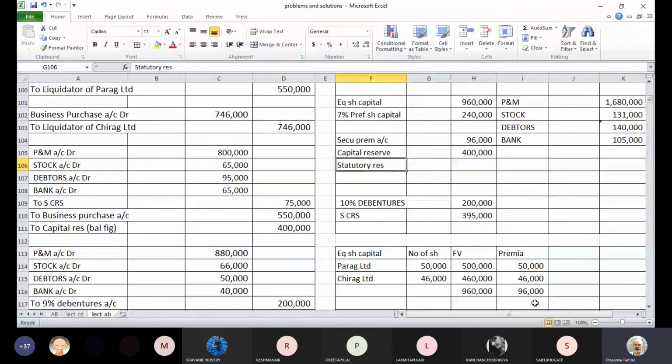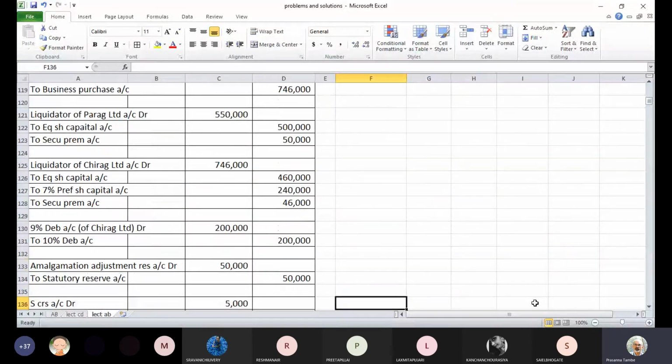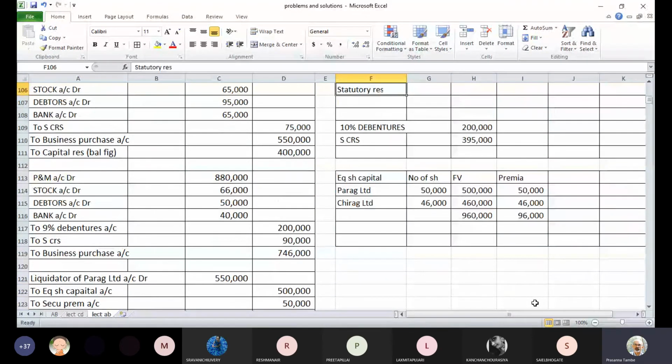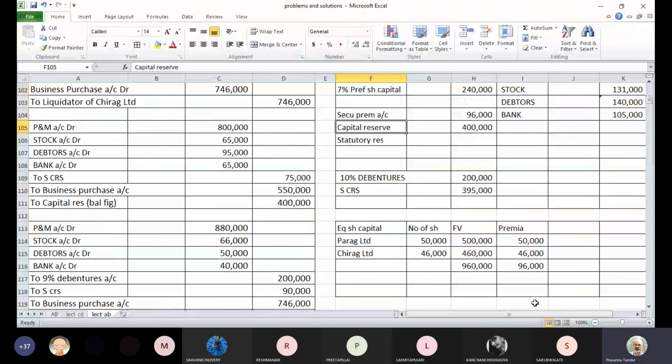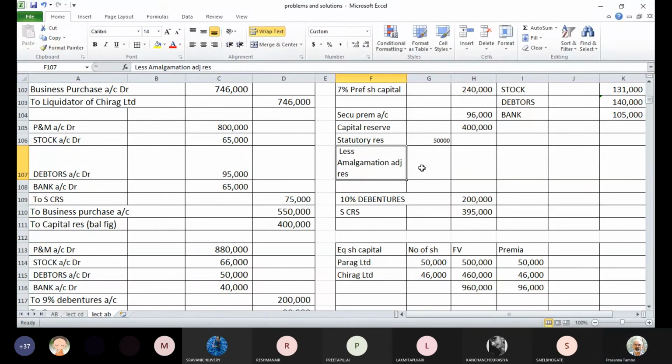Then statutory reserve, if you see this entry, you have passed the entry amalgamation adjustment reserve account debit to statutory reserve account. Okay, so this statutory reserve will come here in inner column, but you have a debit balance in amalgamation adjustment reserve account that will be reduced. So less amalgamation adjustment reserve 50,000.